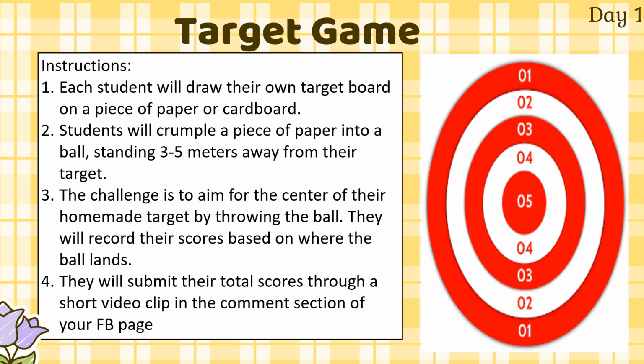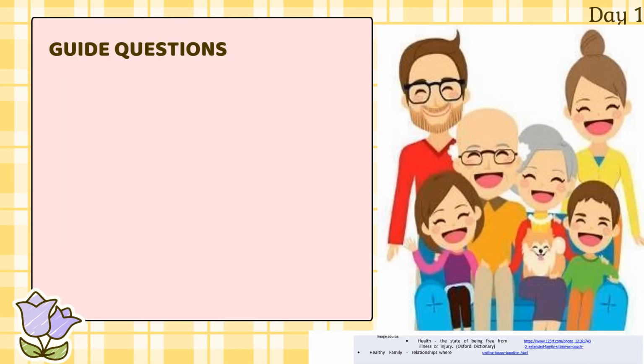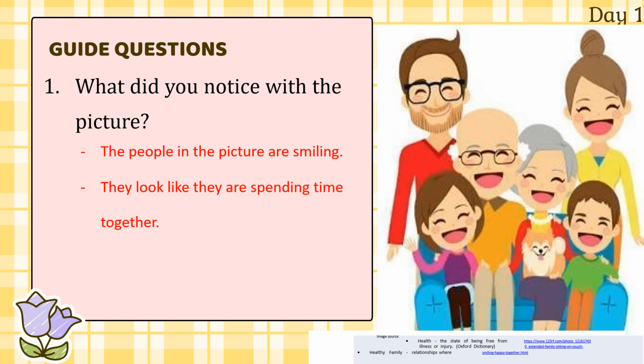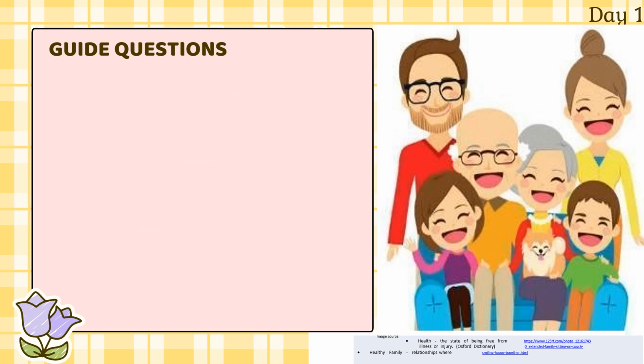Great job with the activity, everyone. Now let's move on to the next part of our lesson. I have a picture here that I want you to look at carefully. Here are a few questions to think about as you observe the picture. First, what did you notice with the picture? That's correct. The people in the picture are smiling. They look like they're spending time together. And there are children and adults in the picture.